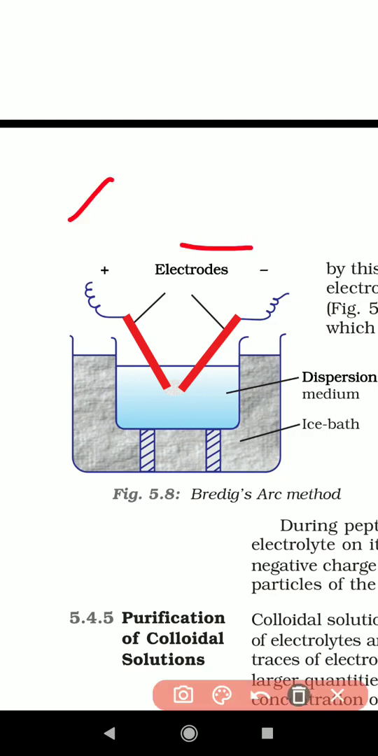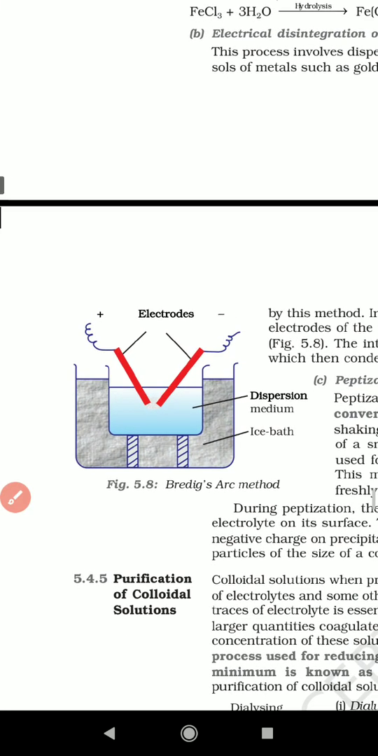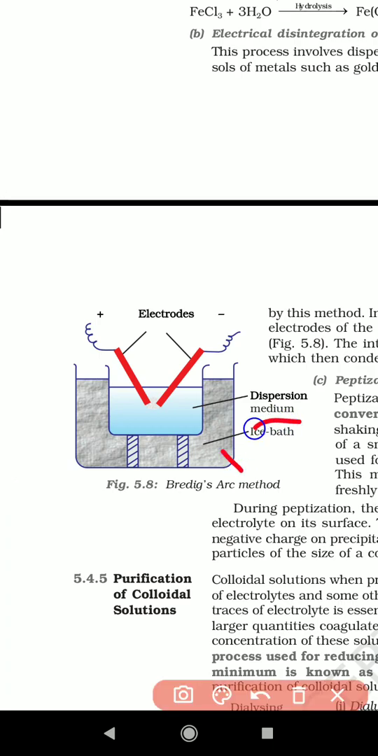So this is the Bredig's arc method diagram. A double wall flask container is taken. In the inner layer, an ice bath is kept for the condensation process, completely covering the tunnel. In the bottom layer and upper layer, the dispersion medium is taken, and in that dispersion medium two electrodes are dipped, one cathode and one anode.